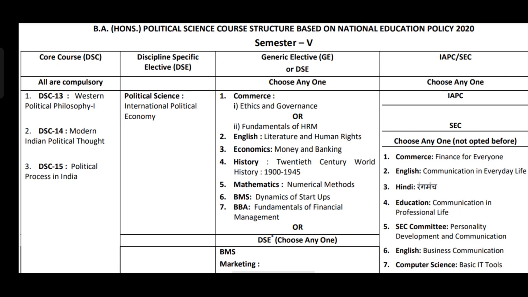So, dear students, remember you can pick these based on your career goals and interest. So, choose wisely. That's a wrap on the semester 5th course structure for BA Honors Political Science program. With so many interesting courses to choose from, this semester is going to be packed with knowledge and opportunities. Dear students, make sure to plan ahead and pick the electives that align with your future goals.